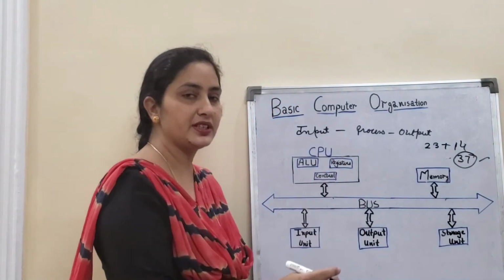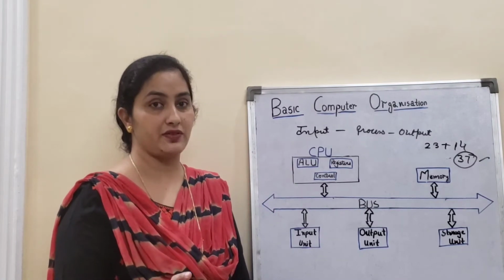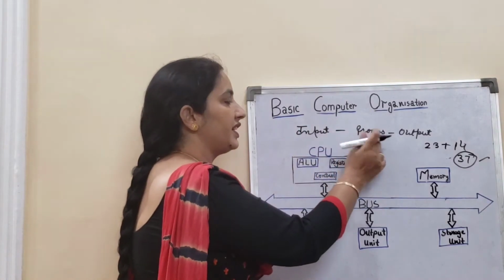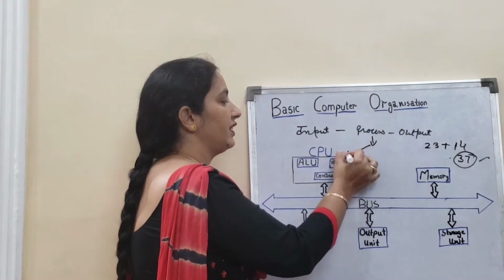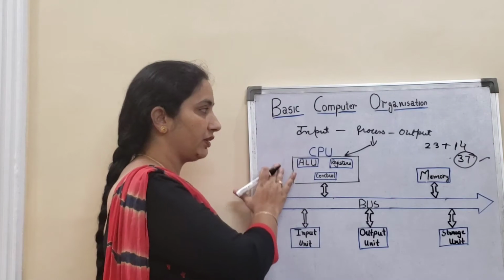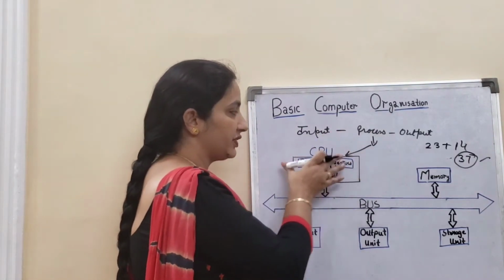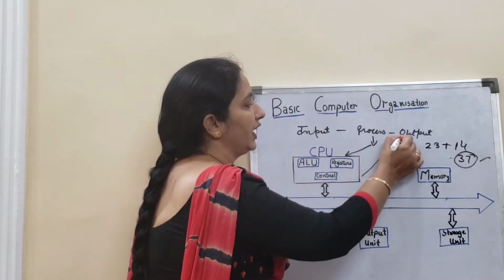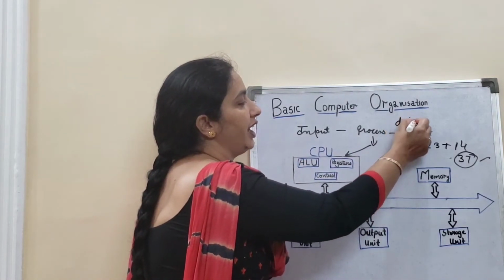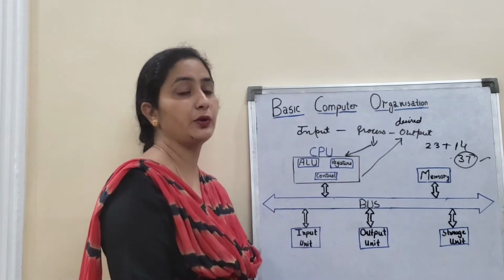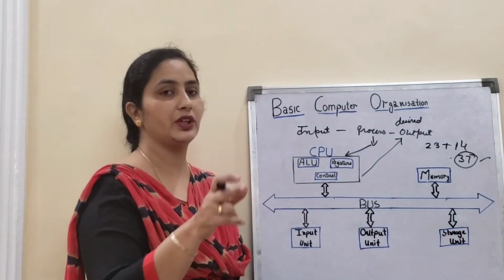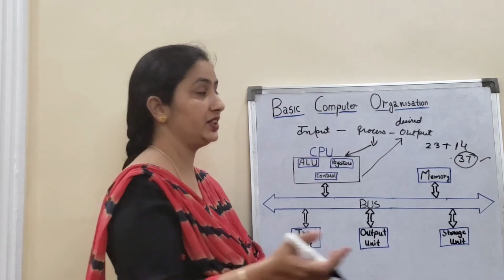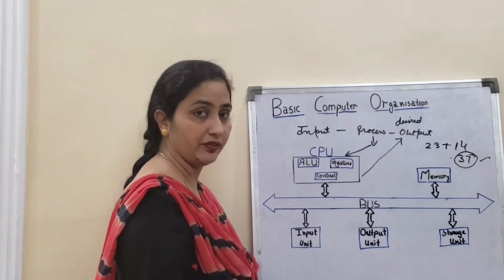So what is a computer? A computer is an electronic device which takes input from the user and processes it. Where will processing take place? It will take place in the CPU. This part also I am going to explain. Processing will occur in this part, and then after processing you will get your desired output. In any case you will get output, but when you are working on the computer, you expect more speed and more accuracy. So you want the desired output, that you have to check.